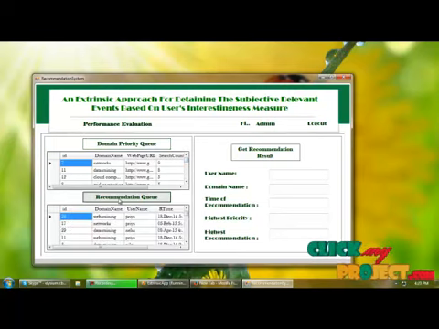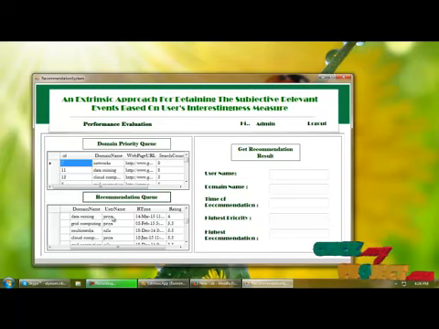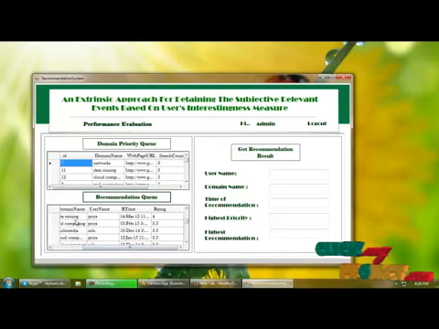And next, the recommendation queue, and the recommendation queue is also viewed priority wise. So the highest recommendation will be viewed first, and the lowest will be viewed last. The recommendation is done based on the domain name, and it will show all usernames, recommendation time, and the recommendation given to which domain.